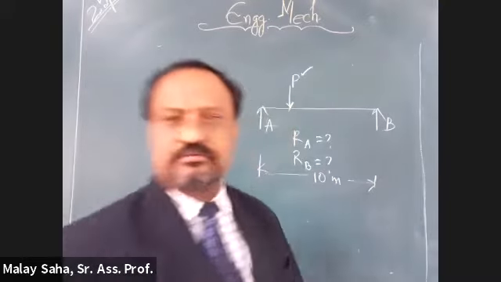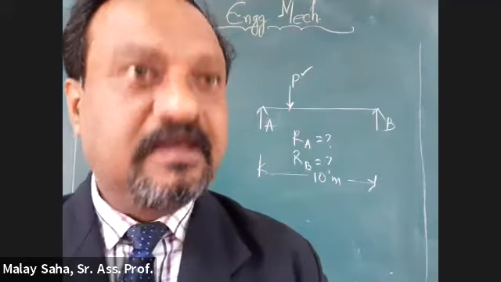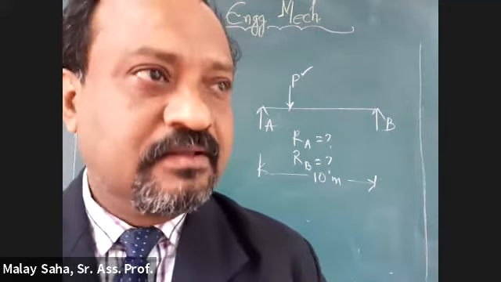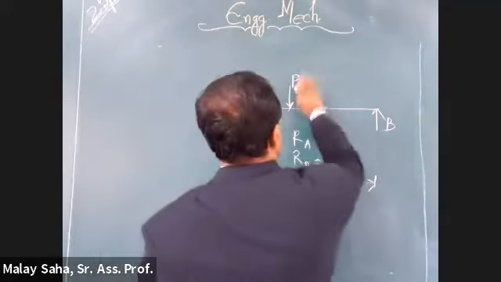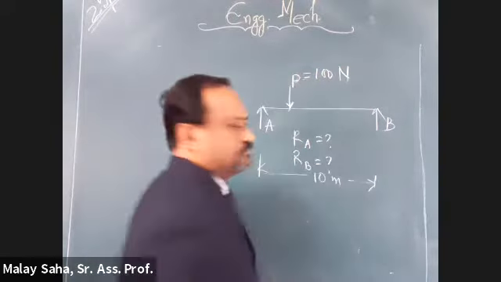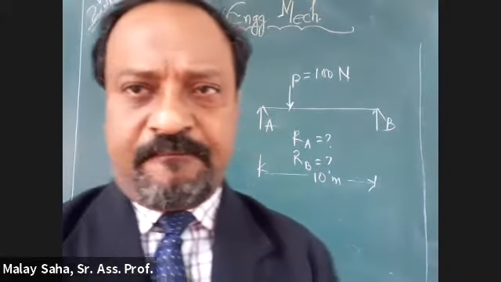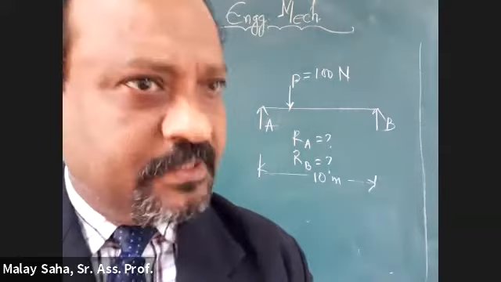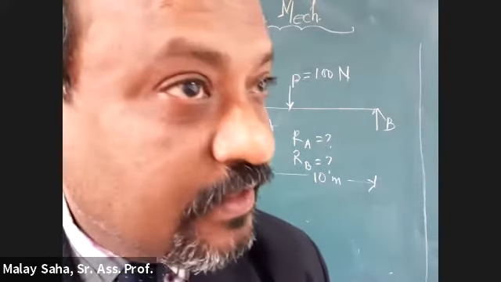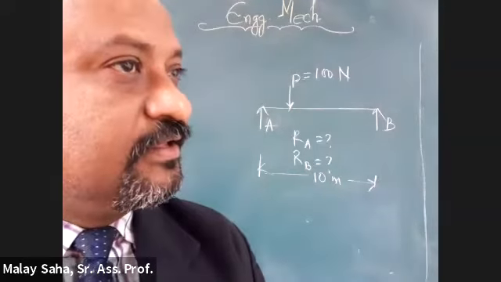The load value is 100 Newton. Can you find out the reactions at A and B? Yes, sir. We have to take moment at A.